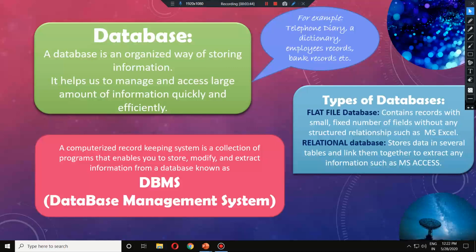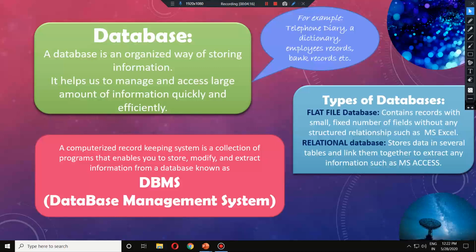Okay, so the first thing is, what are the types of database? If we talk about types of database, there are basically two types available. The first one is a flat file database, and the second one is a relational database. There are some other extended versions of them, but we need not cover them. Up till our syllabus we have only these two types of databases. The first one is flat file, the second one is relational. Let us talk about the first one.